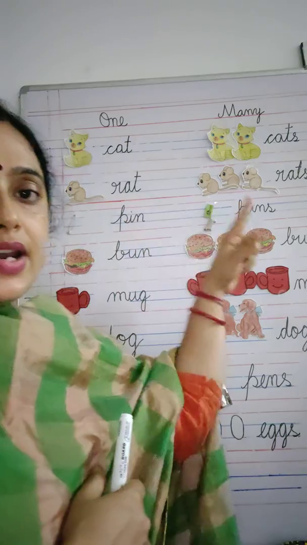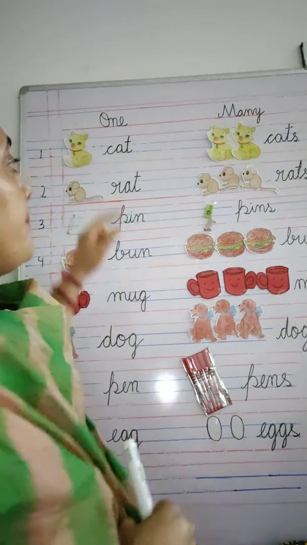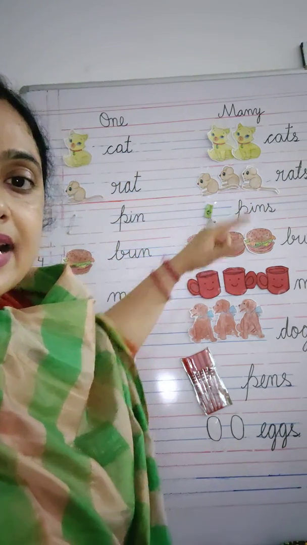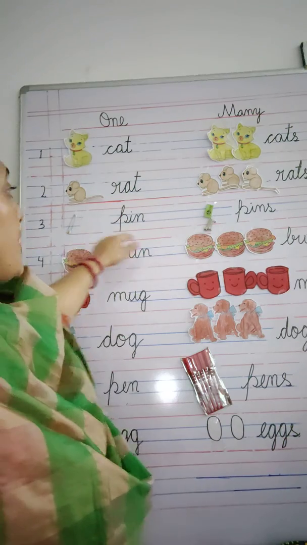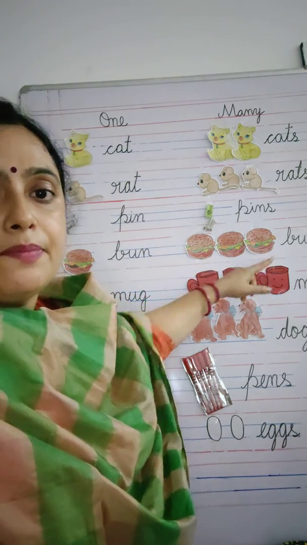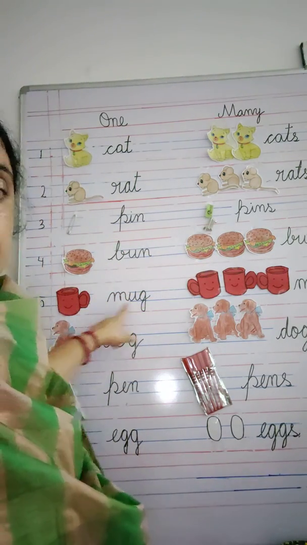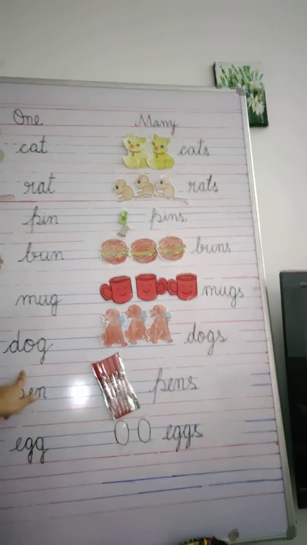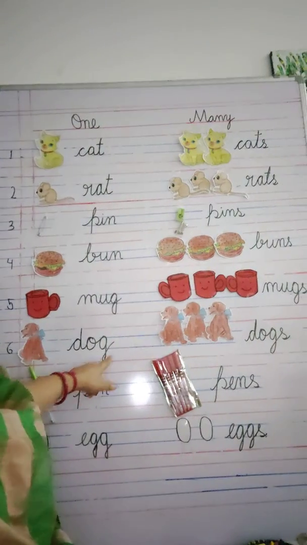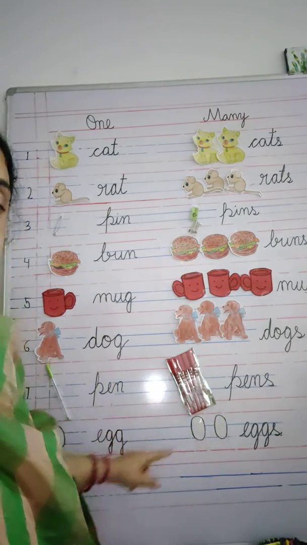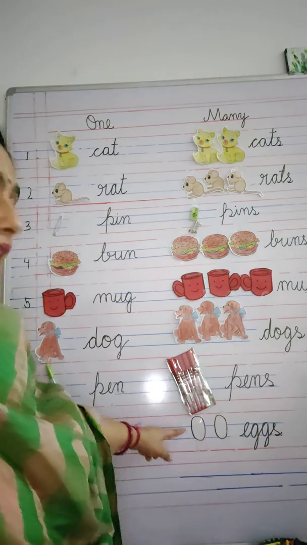Okay. So they are singular and plural, or you can say one and many. Okay. Now say it with me. One cat but many cats. One rat but many rats. One pin but many pins. One bun but many buns. One mug but many mugs. One dog. See, I have got one dog here, but here you can see many dogs. One pen, many pens. One egg, many eggs.